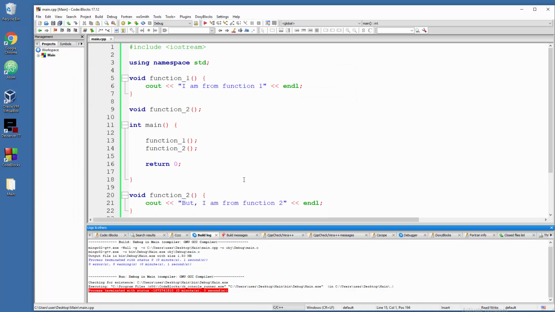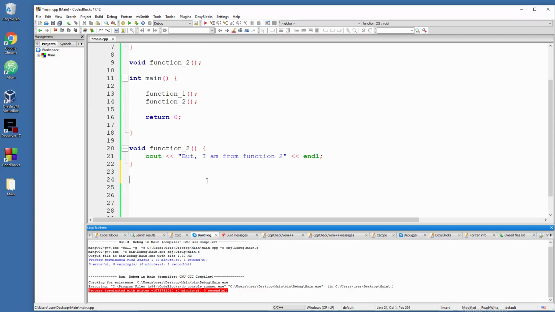So let's play around a bit more. Here we are going to create a function named caller, which will call both of these to save ourselves a little bit of typing, let's say. Because in programming you can grab multiple functions and put them into one for calling purposes. So void caller, and we are going to call function 1, and also we're gonna call function 2.